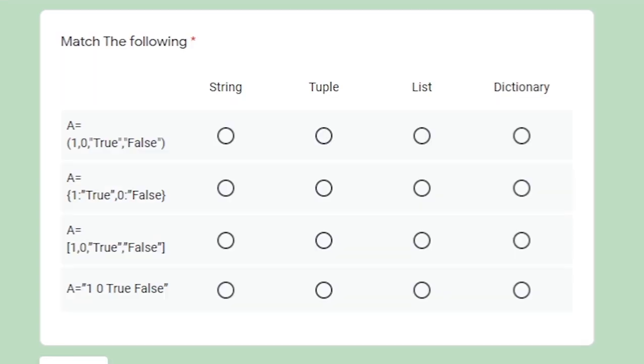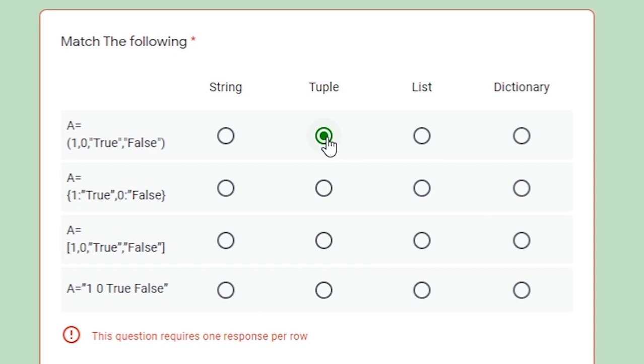Now move to the next question, and the question is match the following. Here you can see A is equal to within parentheses. So whatever we write in parentheses is called a tuple. Now A is equal to within curly brackets, that means it is a dictionary. Within square brackets, that means it is a list, and within double quotes, it means it is a string. Simple.